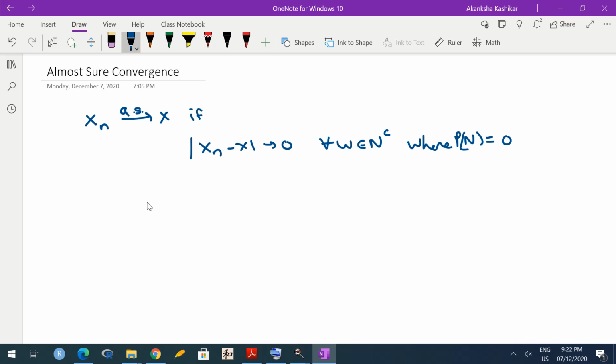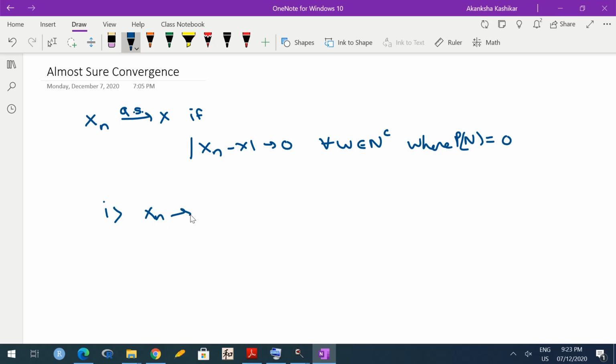Now let us see some properties. First of all, how do you check almost sure convergence? There are a couple of sufficient conditions which can be used for checking whether a given sequence converges almost surely. Let me write the first one among them.